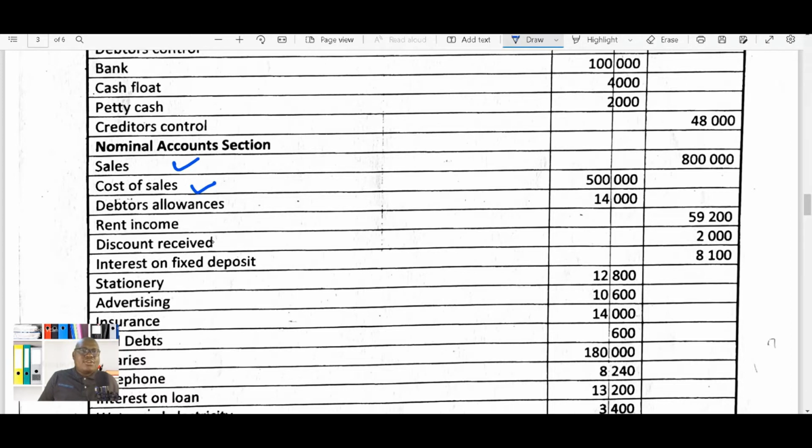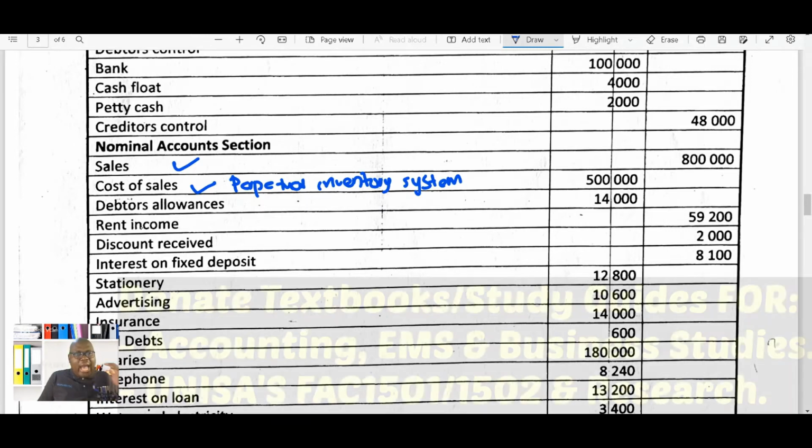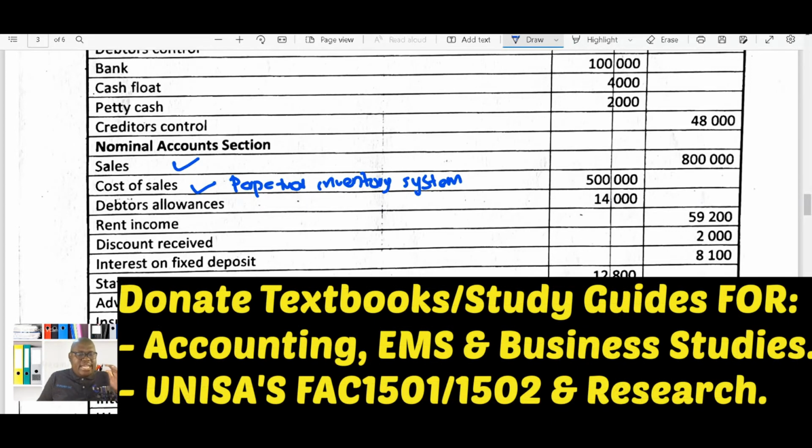When I see cost of sales, I'm reminded of the perpetual inventory system. So this means here they use a perpetual inventory system. Okay, so this means that the cost price of the goods is recorded as soon as the sales take place, unlike in a periodic inventory system whereby the cost price of the goods sold is only recorded at the end of the year.